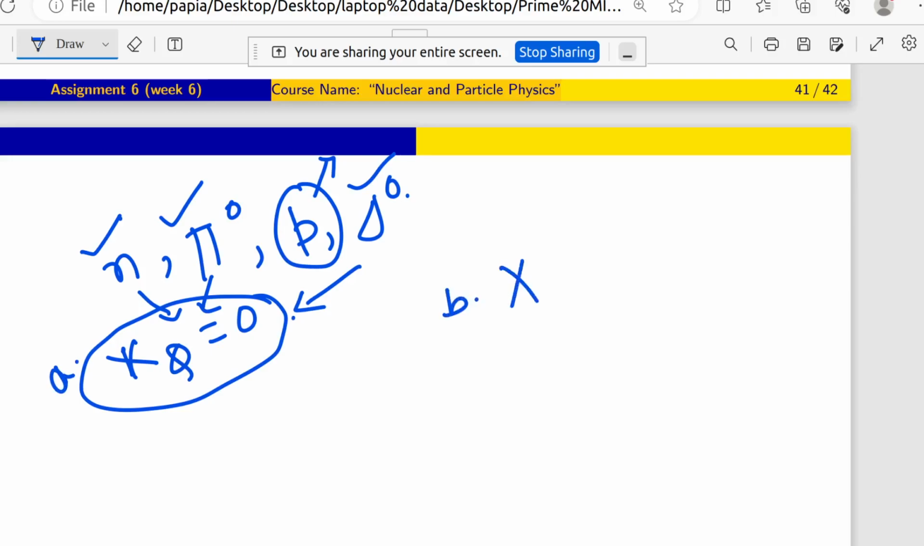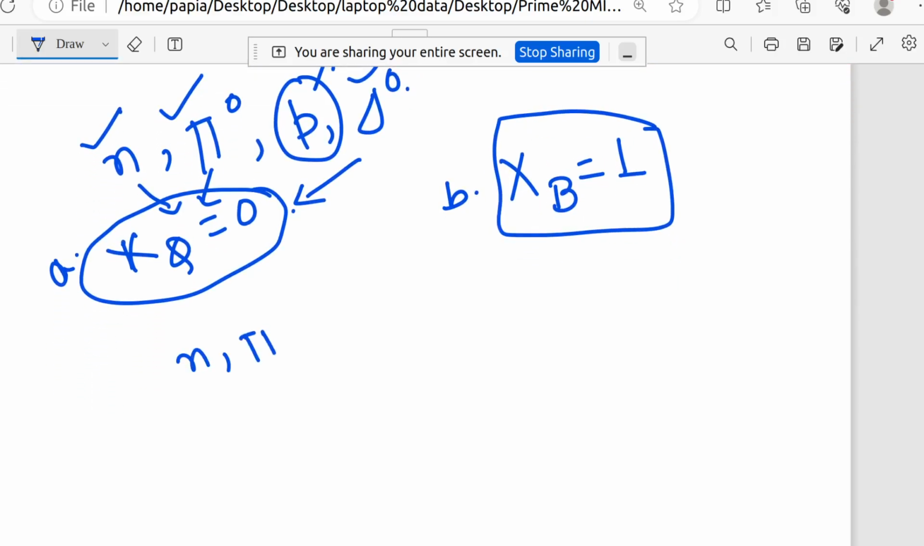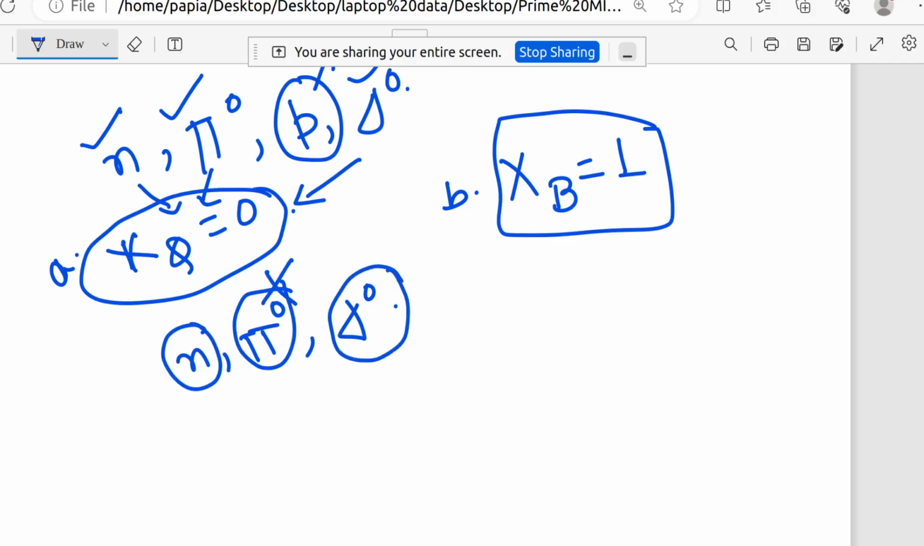From the second condition, the second condition was what? This should be a baryon. Proton has already gone because x of Q equals 0. So among these three, which one has baryon number 1? Neutron is a baryon, pi 0 is not a baryon, delta 0 is a baryon. So from that B condition I got two options, n and delta 0.